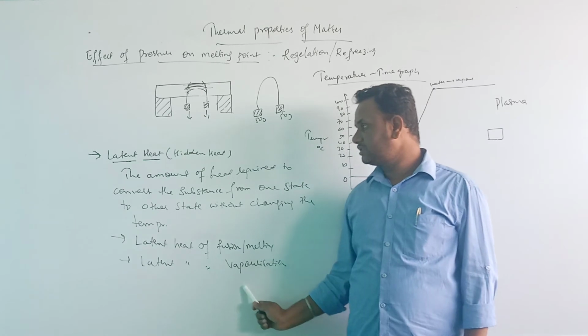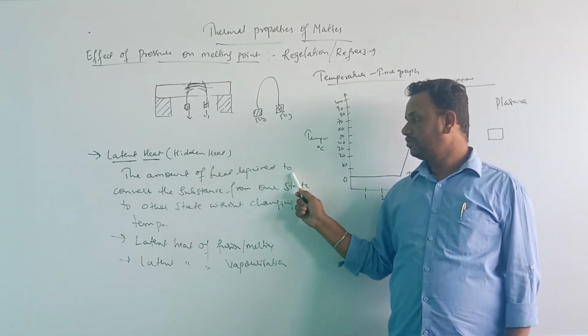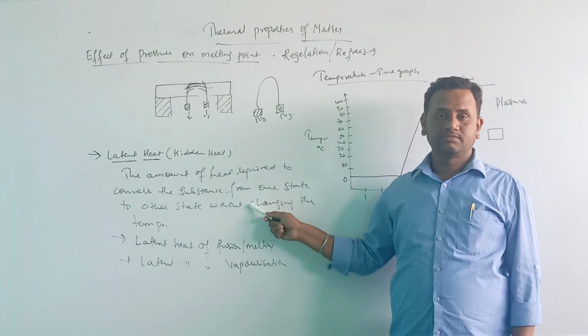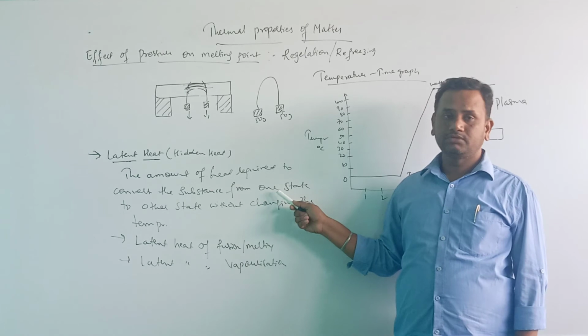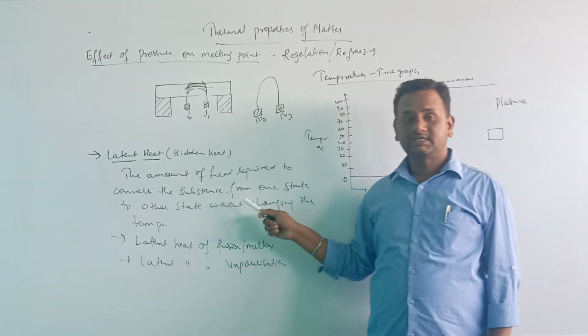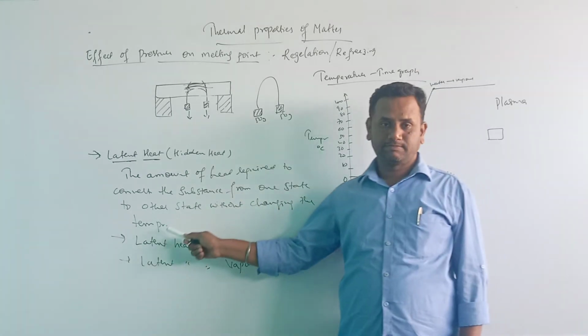Latent heat of vaporization is defined as the amount of heat required to convert the substance from liquid to gas at its boiling point without changing the temperature.